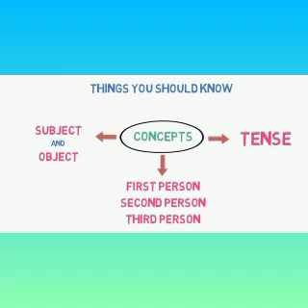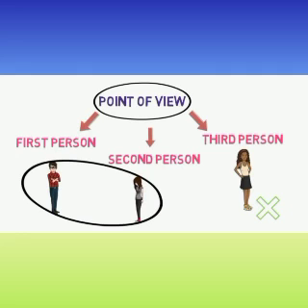First thing you should know is how to change the tense, how to apply the formulas. Then you should know about the first person. You should be able to recognize in a sentence first person, second person and third person, and you should be able to recognize subject and object. First person is the speaker, second person is the one with whom we talk, and third person is the one about whom we talk.